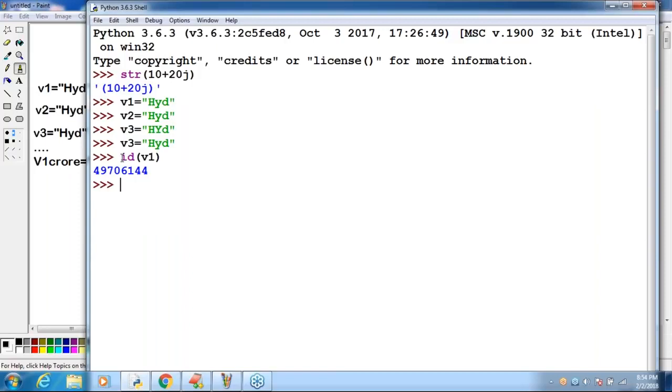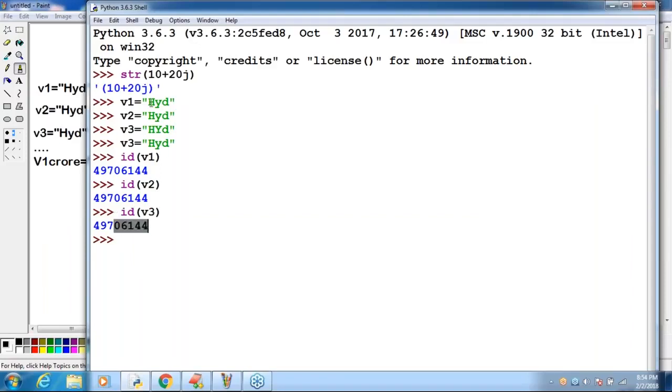497061144. The address of V1. Next, ID of V2. What is the answer? Is it the same answer I have to get or not? Yes, because V1, V2, V3 point to the same address, the same object. That's why I am able to get the same answer. Similarly, ID of V3. Have you observed? Is it the same answer or not?